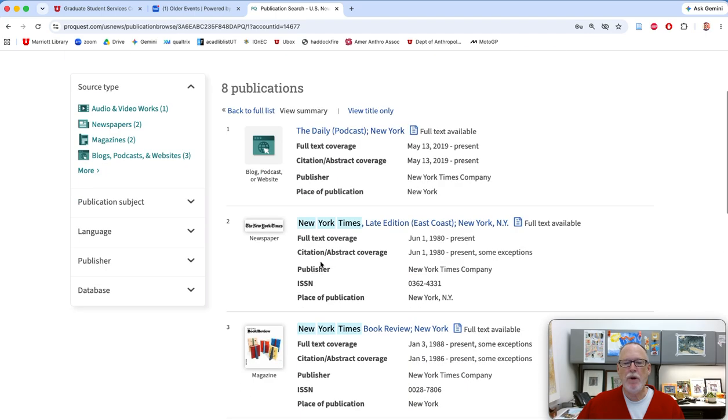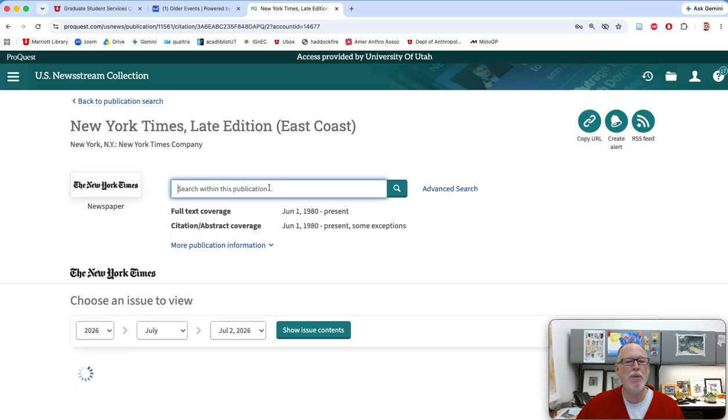And you could look for, theirs is probably the late edition. They used to call it different things. So like the Wall Street Journal will also be called like the Eastern edition. But there's no more editions. It's all like 24 hours. But you see, it goes back to 1980. And if you click on that, you can search within the publication.